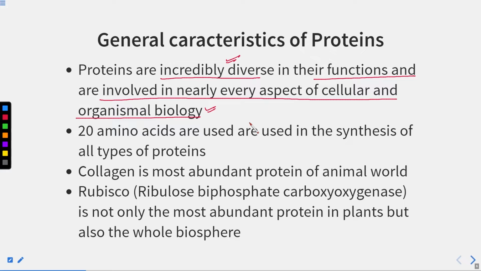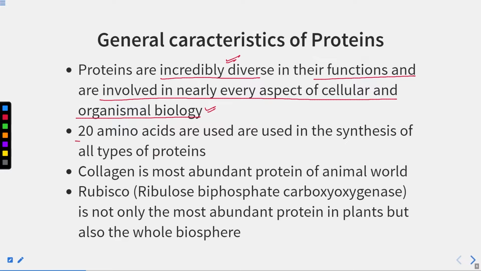In biology, all the reactions taking place inside the living body are influenced by particular enzymes. So this is very, very important. Every reaction takes place with the help of an enzyme, and that is protein.